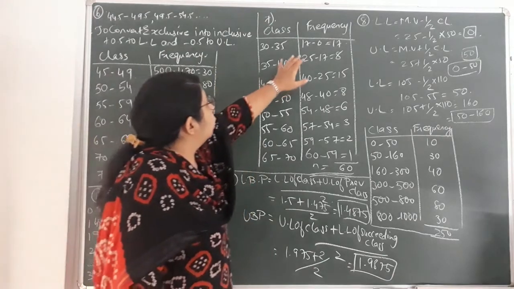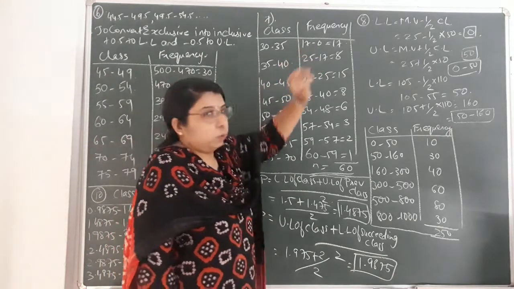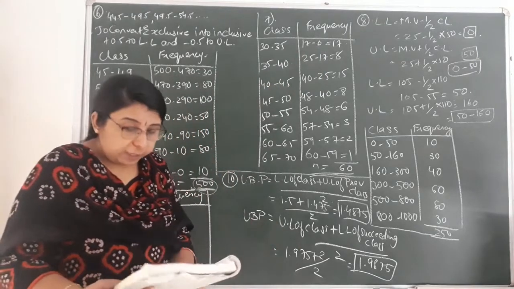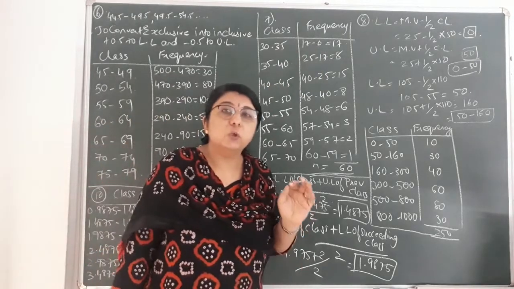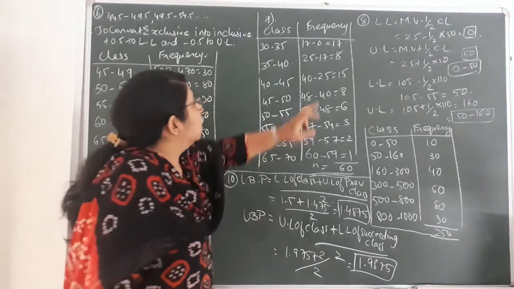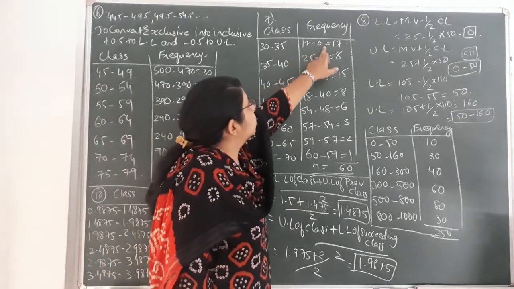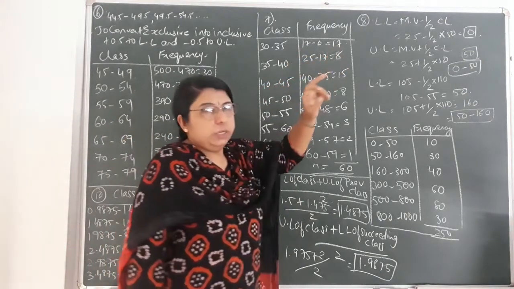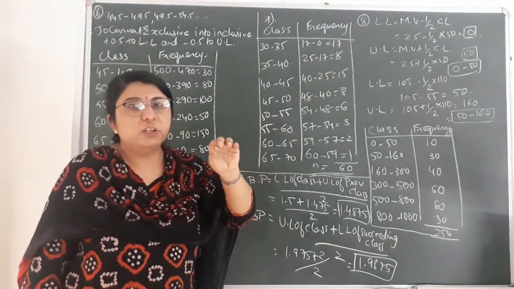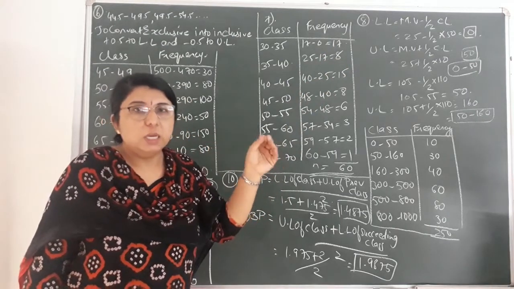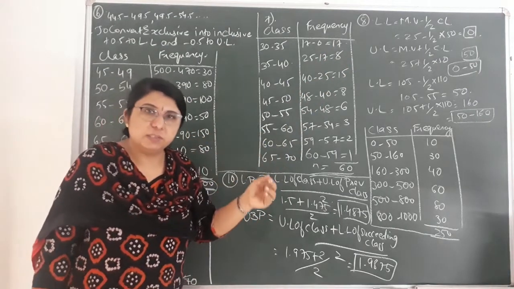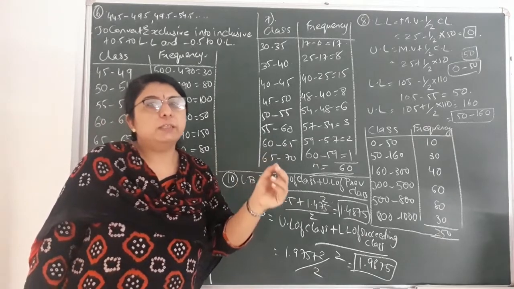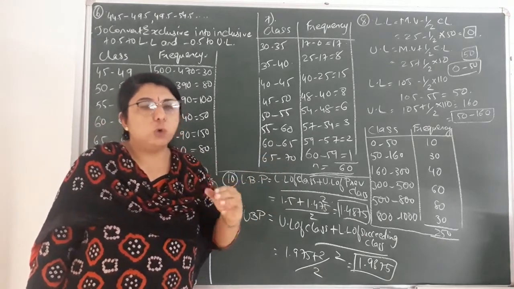Okay, so the first value has been given to you as 0. And the second value of cumulative frequency given to you is 17. So 17 minus 0 is equal to 17. It means from the second cumulative frequency you will subtract the first one. In the same way, from the third you will subtract the second one, from the fourth you will subtract the third one, from the fifth you will subtract the fourth one, and so on.